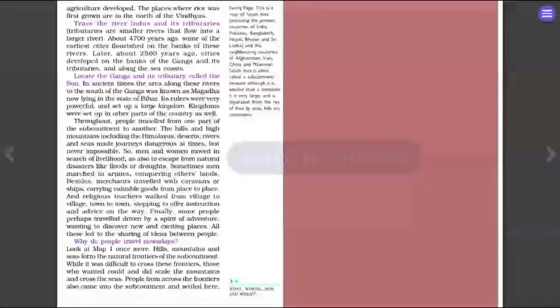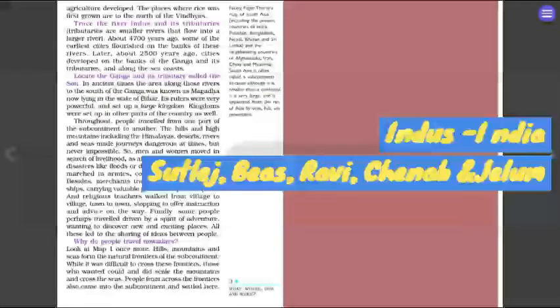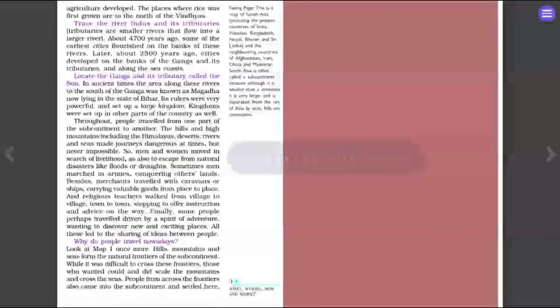Okay, trace the river Indus and its tributaries. So Indus is the river from which we got the name India. Indus has five tributaries: Ravi, Chenab, Jhelum, Satluj, Beas. So these five are the tributaries of Indus. Tributaries are smaller rivers that flow into a large river.